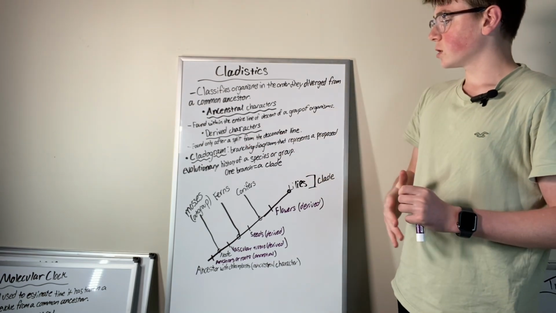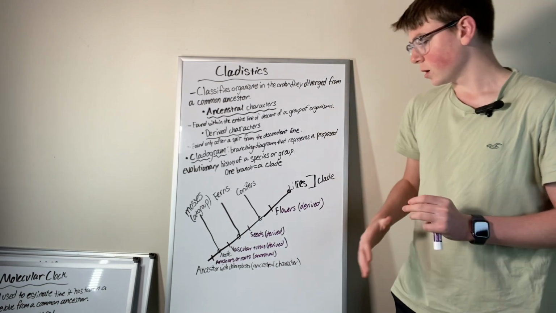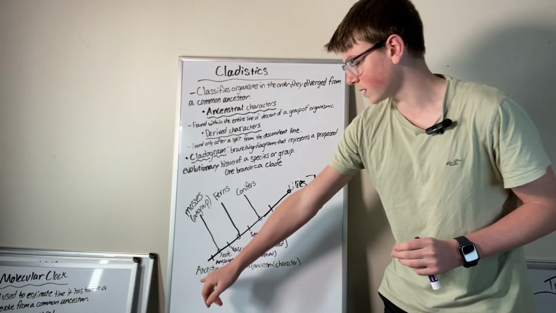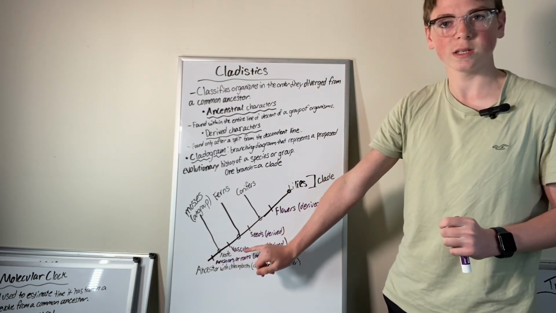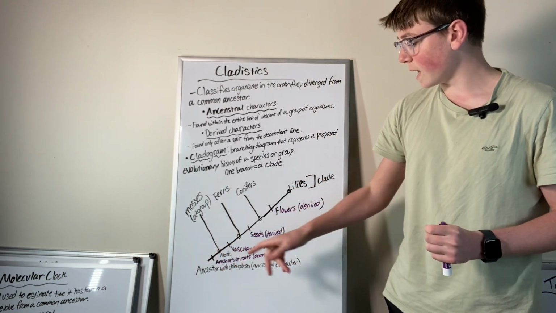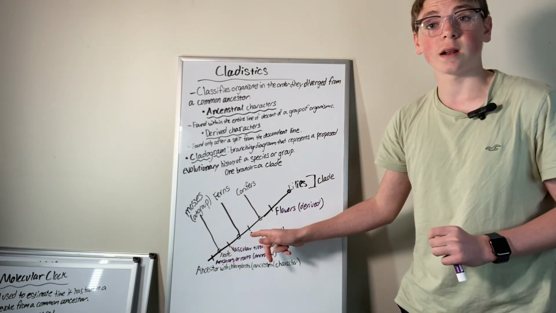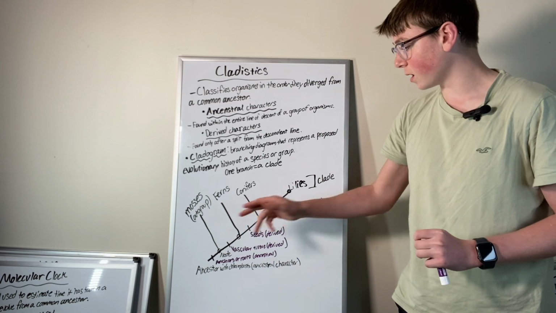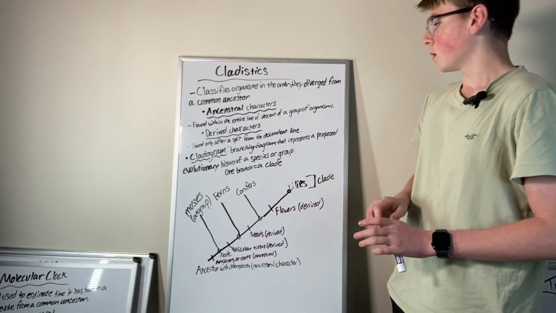Then derived characters are found only after a split from the descendant line. So here we have ancestral characteristics. Then there's the mosses, but then look, there's vascular tissue that's derived, and the ferns get that. But then after the ferns leave, there's seeds that are derived. And then the conifers get that, and then flowers are derived, and then lilies get that.